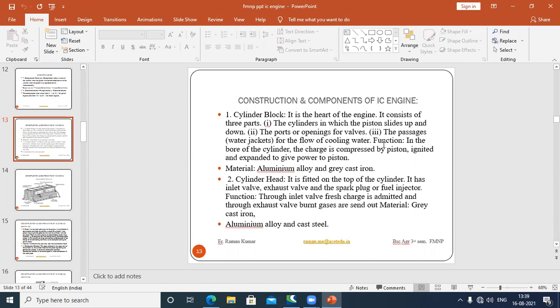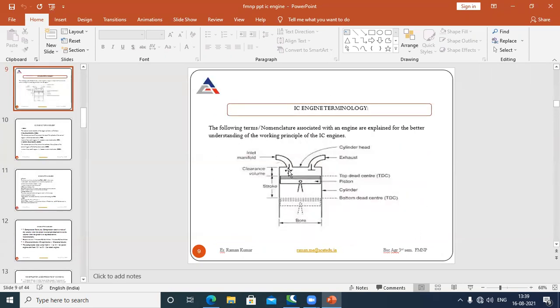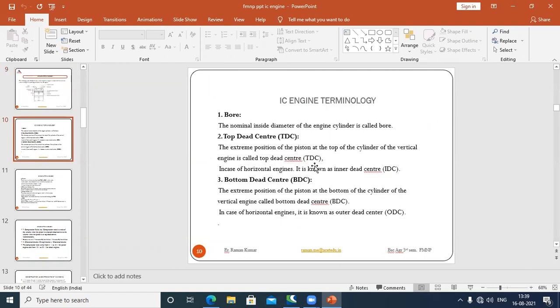In the case of your petrol engine, the spark plug is also there. But in the case of your diesel engine, the injector is there. The material mostly used is aluminium alloy and cast steel. So this is all about the cylinder head, in which there are the inlet valve, the exhaust valve, and in between these two valves, the position for the spark plug or fuel injector. So this is known as your cylinder head.